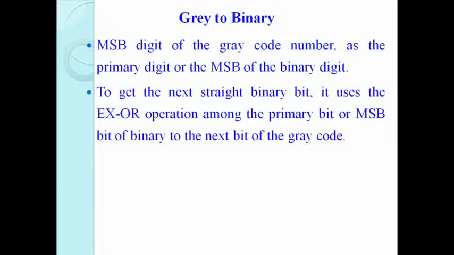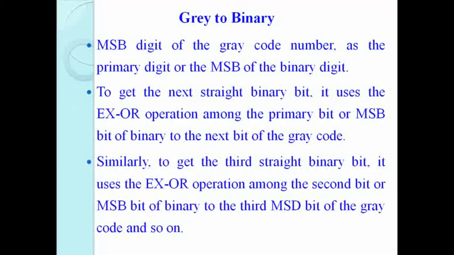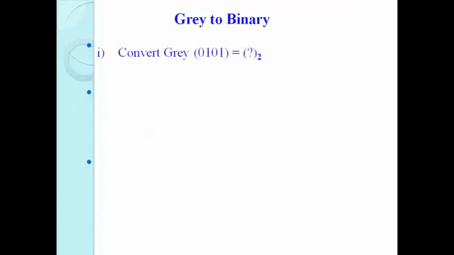Now to get the next binary bit, use the XOR operation between the first binary bit and the next bit of the gray code. Similarly, to get the third binary bit, use XOR between the second binary bit and the third bit of the gray code, and so on.